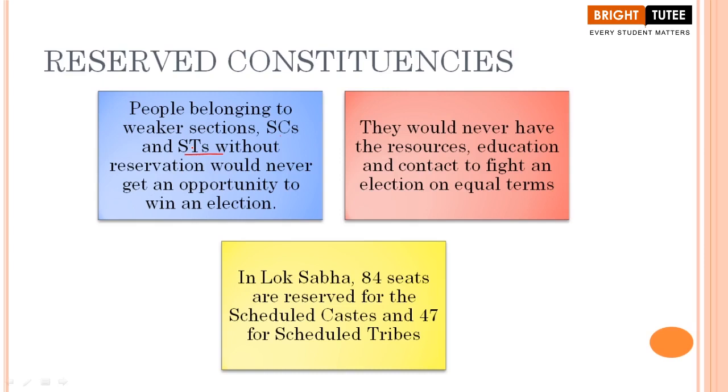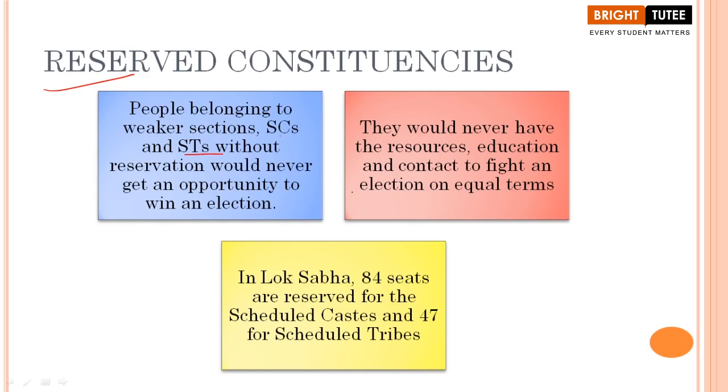And why reserved constituencies? The whole concept of reserved constituencies came into our constitution because the makers of the constitution thought that certain constituencies should be reserved for them. It is just because they would never have got this equal opportunity of fighting in the election, of representing their community, of representing the weaker section in society.